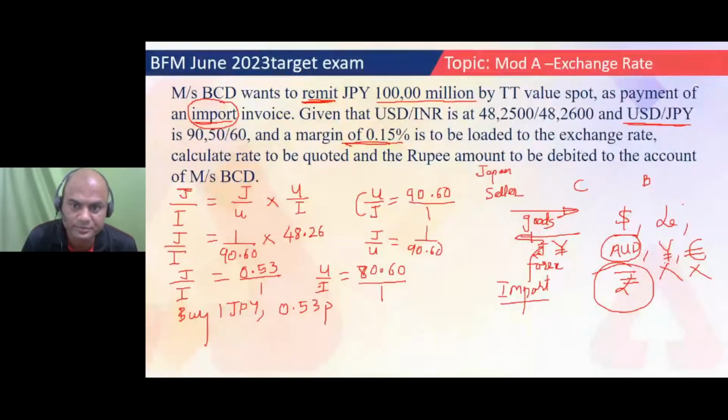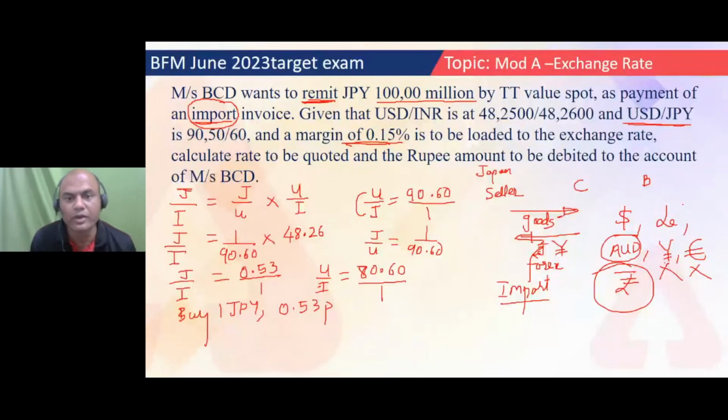Currency never decides. Many of us feel that the USD to INR rate is 80 or 90, whatever it is, so the rupee is weaker, so we are weaker in terms of economy, and the USA is stronger. But these things are always related to import and export. These are not the real picture of the country as such. Always remember the example of the Japanese yen. Yen is a weaker currency than the rupee, but Japan is a stronger or developed country than India.